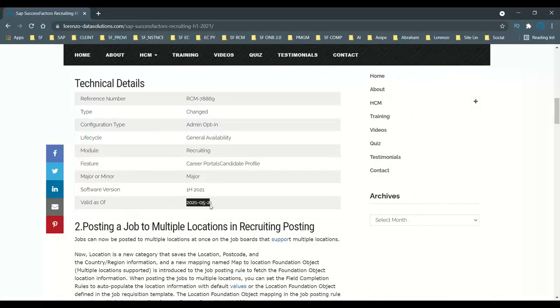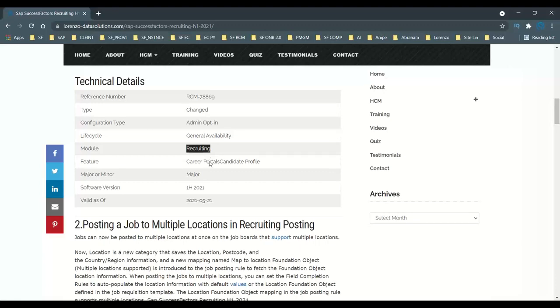It is valid from May 21st, 2021, and it is a major update for the recruiting solution. In fact, from this H1 2021 release, this is one of the only major updates in Recruitment Management (RCM). The remaining major updates you will see in Recruiting Marketing, Recruiting Posting, and so on.